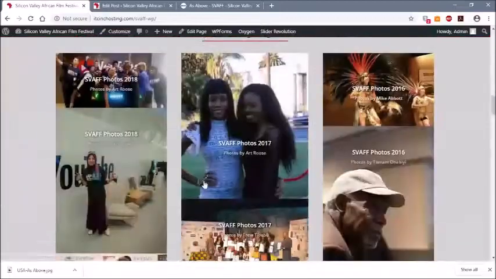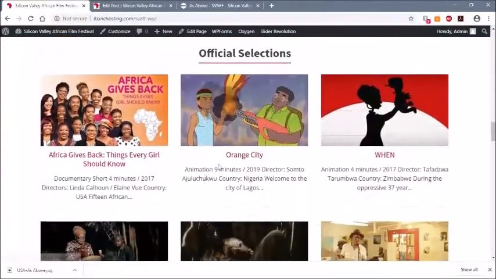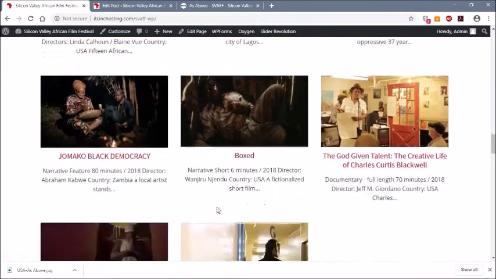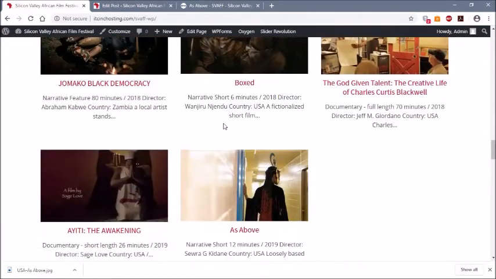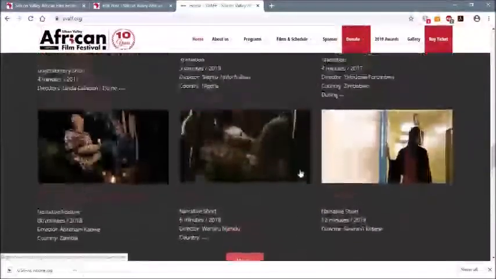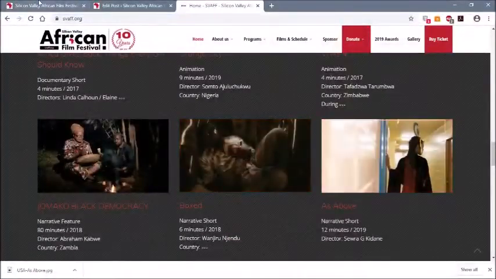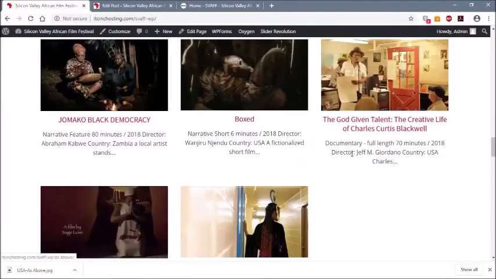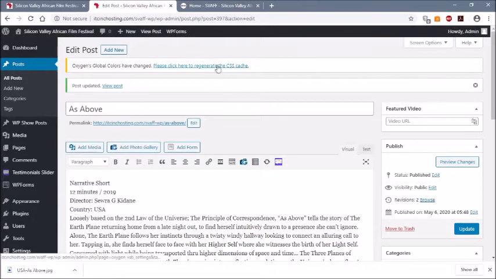So I'm going to show you how to change the order of these posts for the film titles. So let's say we don't want, as above here, on your original site, it was right after boxed. So in order to make that happen, we're going to change the dates.